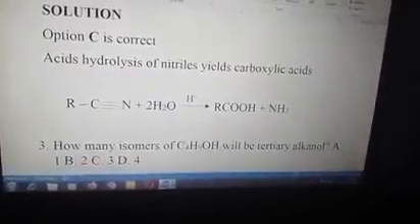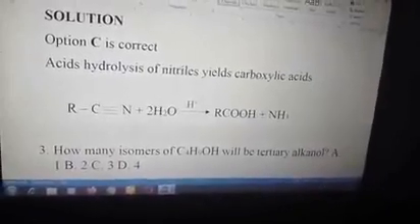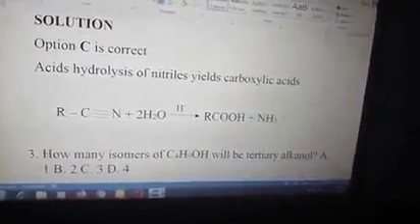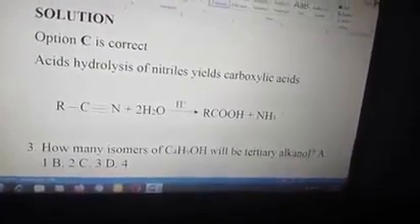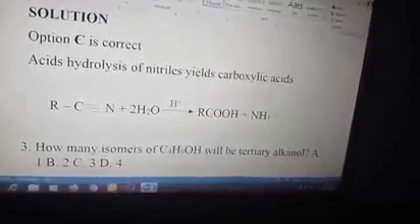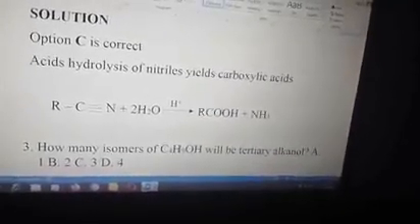Nitriles are compounds that have the nitrile group, or what's called the cyano group. You can see the general representation of a nitrile: a carbon linked to nitrogen with a triple bond. Then plus water. Addition of water is hydrolysis, in the presence of an acid, most likely HCl, to give you the carboxylic group and ammonia gas liberated.